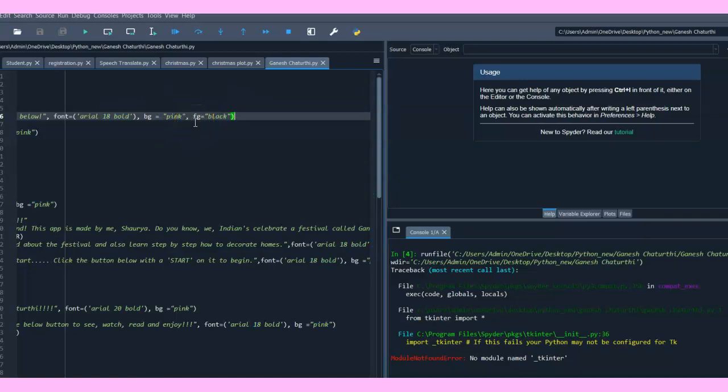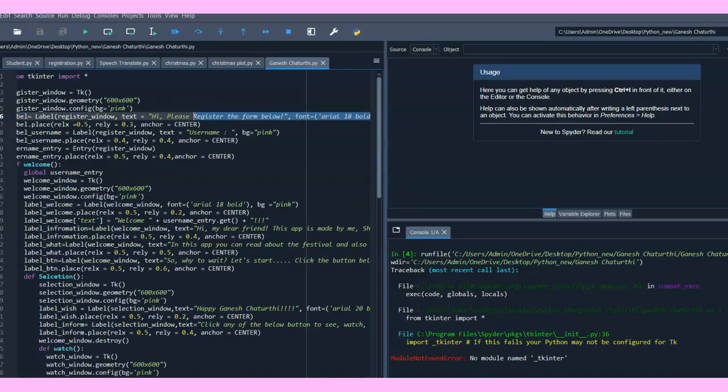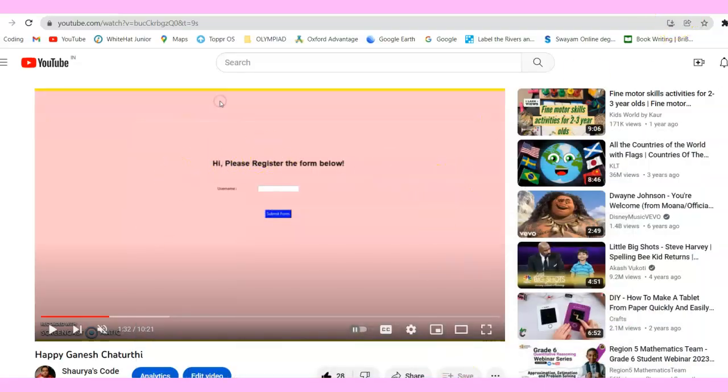FG, which is foreground, means font color, and it is black, so it will appear in black. Let's see how it appears. See, it is appearing in black, right?